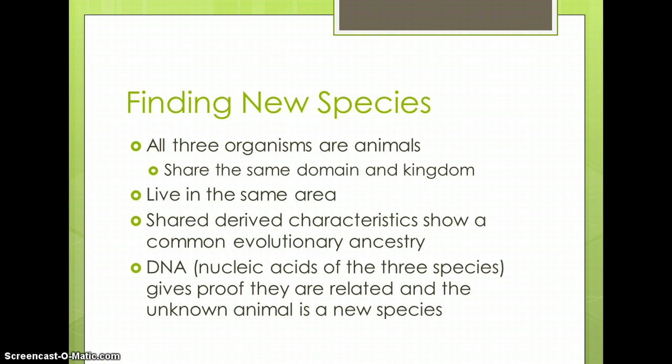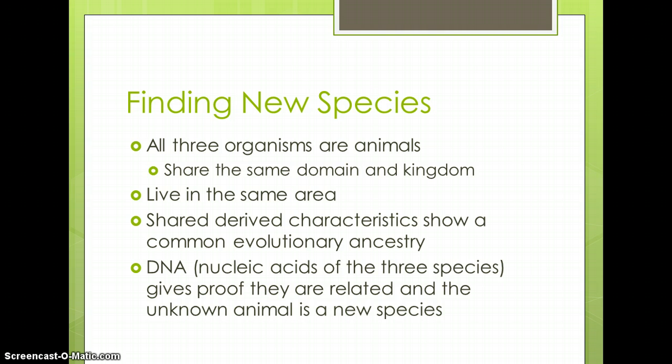So they can look at the bone structure, skeletal structure, and see that they have common traits. But in order to find out if it is a new species, they collect DNA evidence. Actually, the new species in the picture is a flying lemur. Look again at the three animals. Can you determine which two are more closely related? You would look and see how much they look alike. Which two are least related?